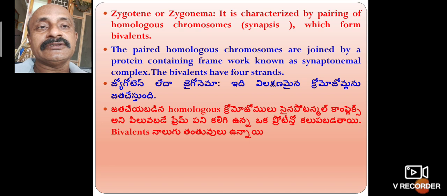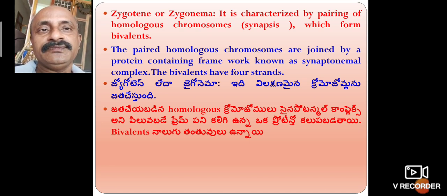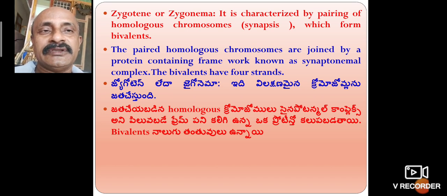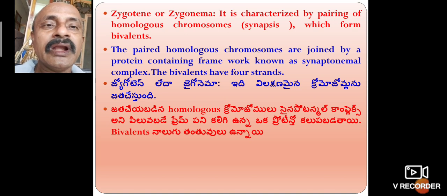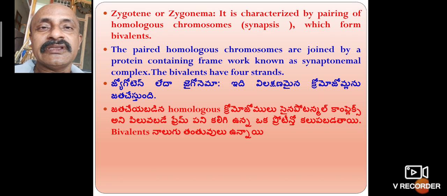Synaptonemal complex formation. The bivalent has four strands. The synaptonemal complex appears. The paired homologous chromosomes are joined by a protein complex framework, known as the synaptonemal complex. This synaptonemal complex is important for the formation of the zygote.